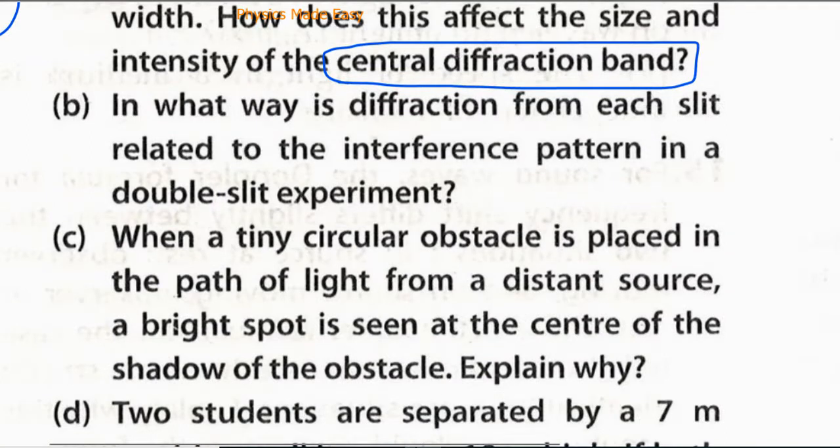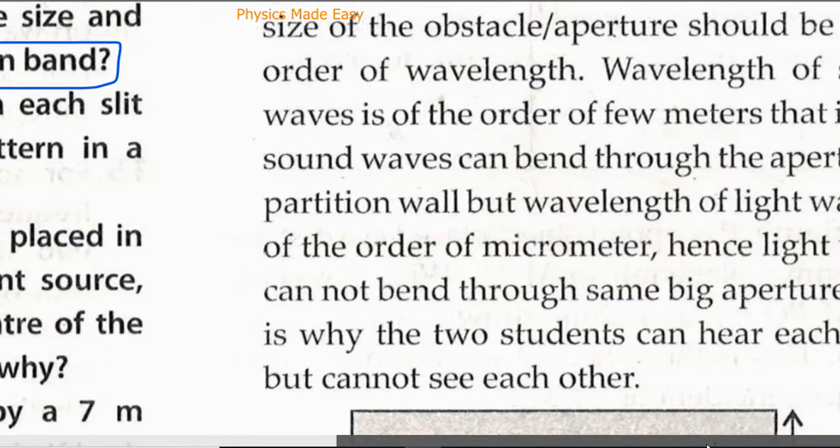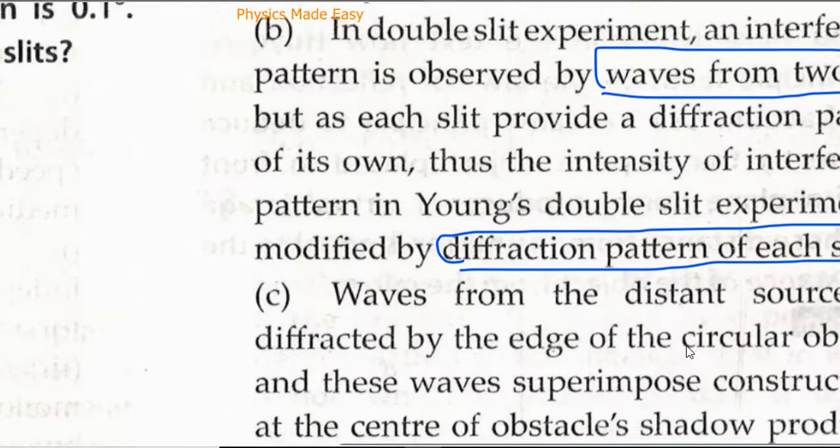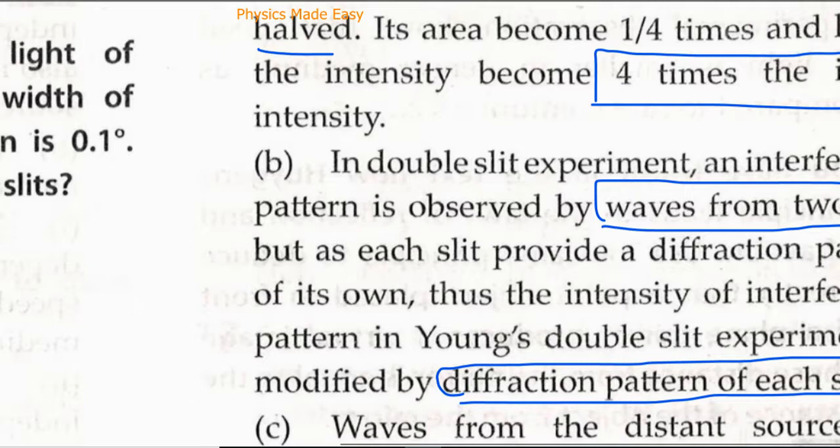So now if diffraction takes place, I will draw the pattern. In the double slit experiment, an interference pattern is observed by the waves of the two slits, but each slit provides a diffraction pattern. So I will draw all the three diagrams here. First diagram for the diffraction pattern he has asked. Now the diffraction pattern in the double slit experiment, this is the diffraction pattern.